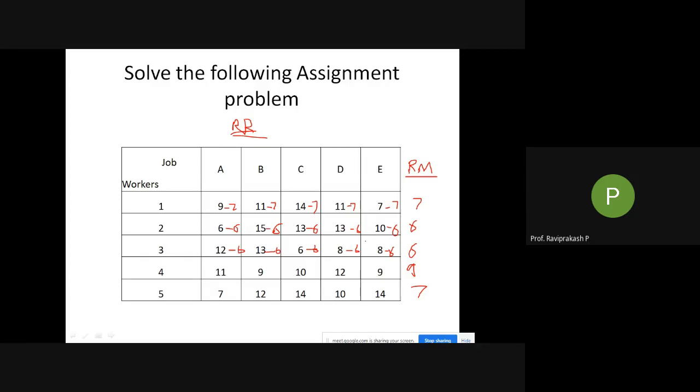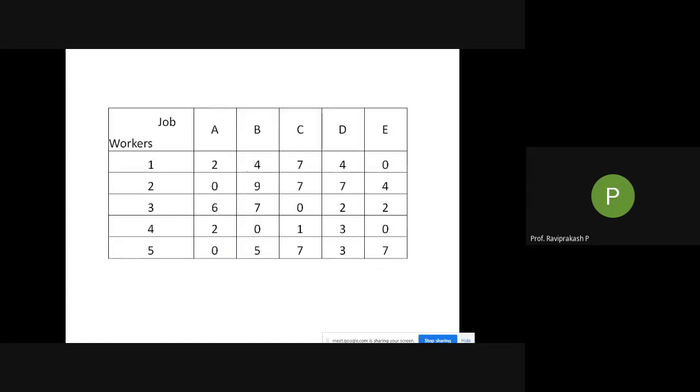Done, sir. Done. So we'll move to the next one. Copy this as well. The next table, after subtracting all the minimum values in the row, is this particular table.